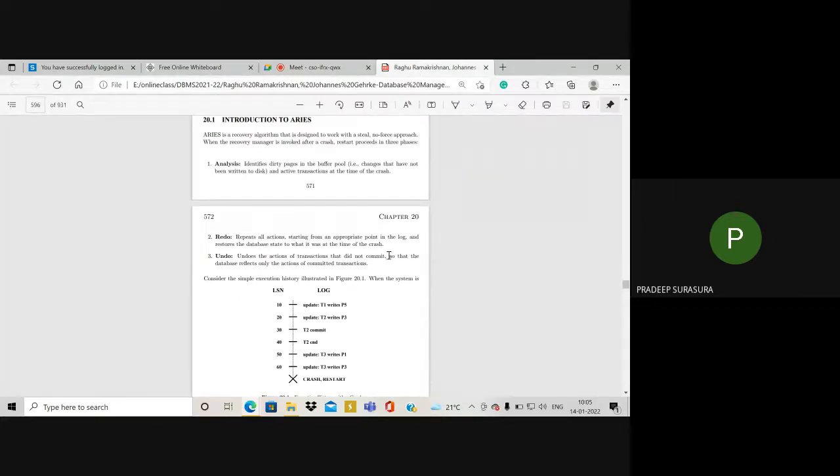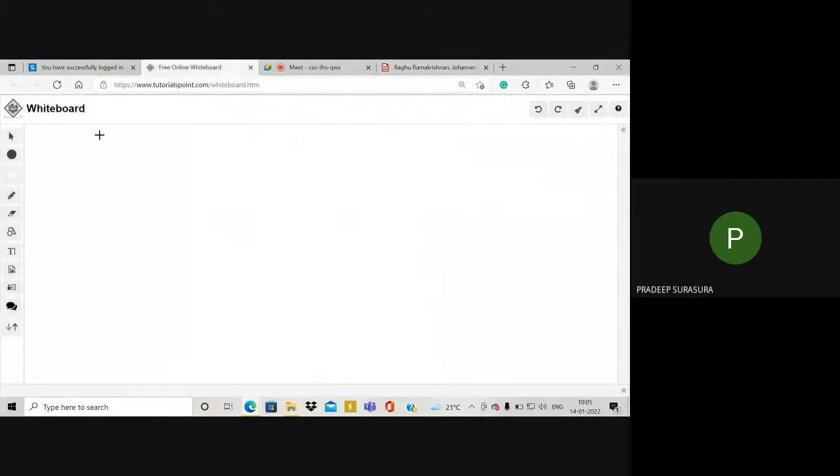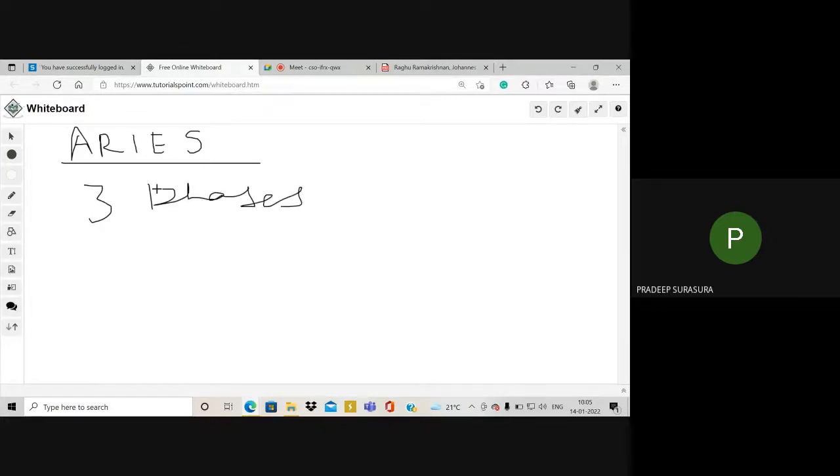Now, please understand the Aries algorithm has three phases. I think I have given sufficient background for the Aries algorithm. We have three phases, meaning three steps: analysis, undo, redo. Undo and redo.